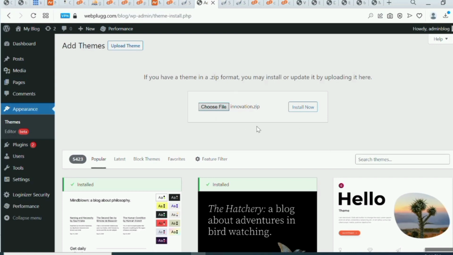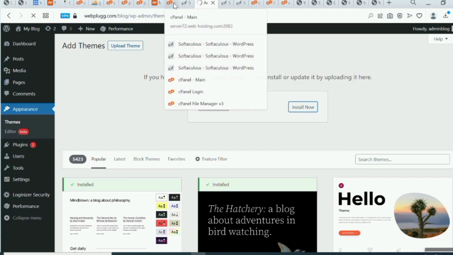Okay, yeah, so here is my theme. So I just have to click on install now. There are basically two ways to install a theme. You can install it from here, or you can also install it from your cPanel. So let me show you how you can quickly do that from your cPanel. So you can also do that from here.